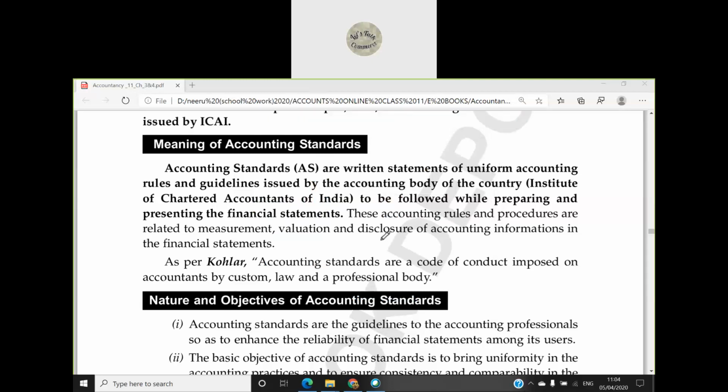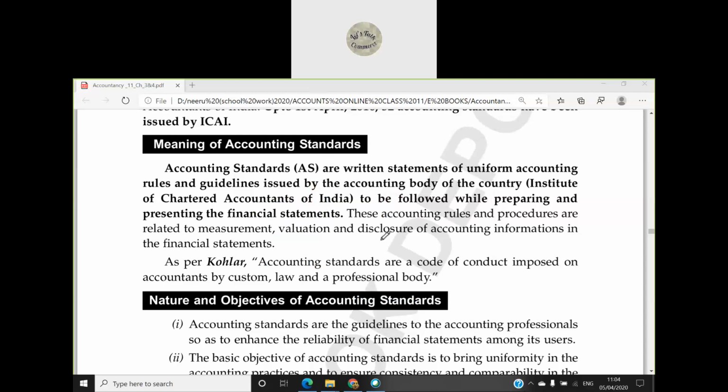Meaning of accounting standards, a very important topic. Today we will be studying about accounting standards and then Indian Accounting Standards, and if possible we will be covering IFRS also, International Financial Reporting Standards.